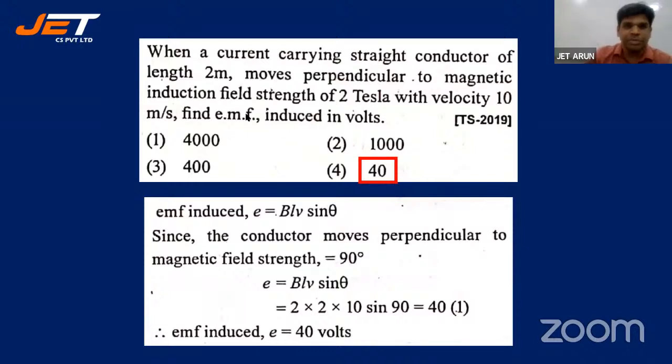B is now 2 Tesla, length is 2 meters, 2 into 2, 4, 4 into V, 10, which is 40 volts. Absolutely right, students. The ones who have answered 4, absolutely right. And the equation is also absolutely right, BLV. All right, let's go for the next one, students.